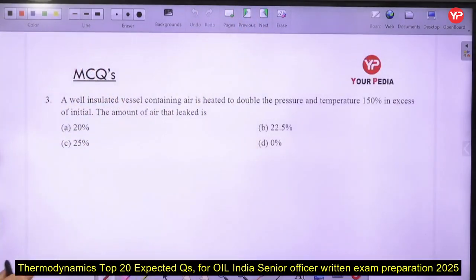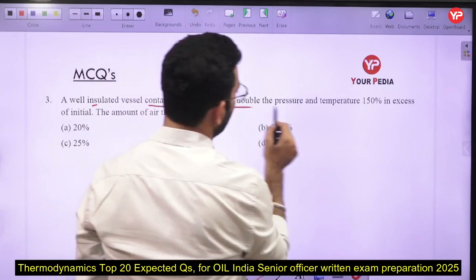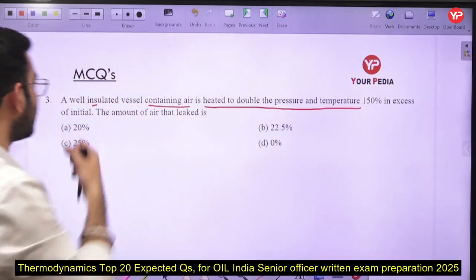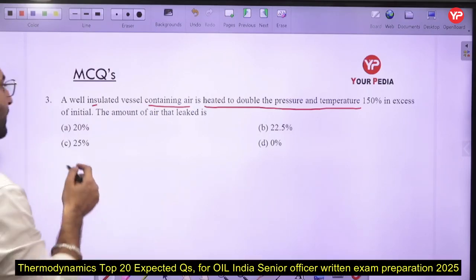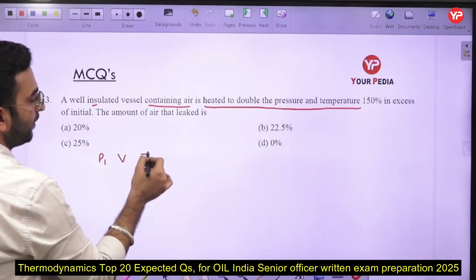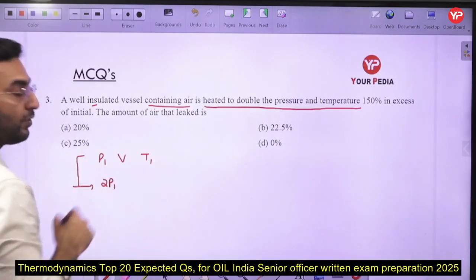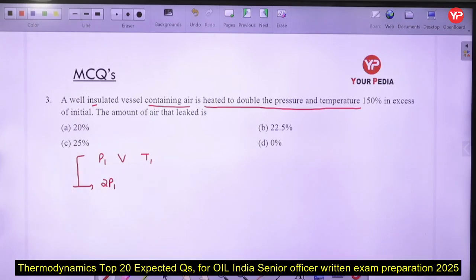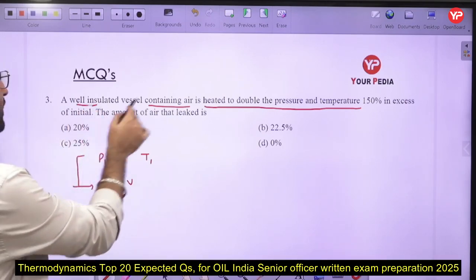Next part, a well insulated vessel containing air is heated to double the pressure and temperature 150% in excess of the initial. The amount of air that leaked is, so first of all let us say we have a vessel in which pressure is P1, volume is V, and temperature is T1. Now the air is heated in such a way that the pressure is now twice the initial pressure, and the volume is going to remain the same, it is not changing here, because we are dealing with the well insulated vessel.